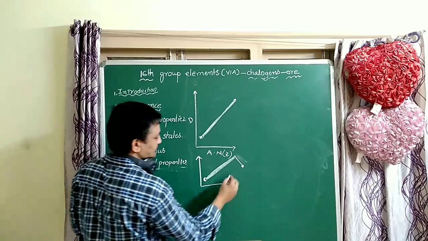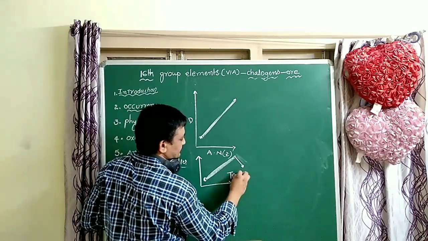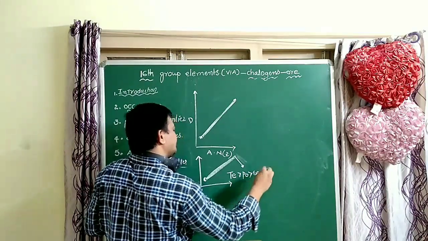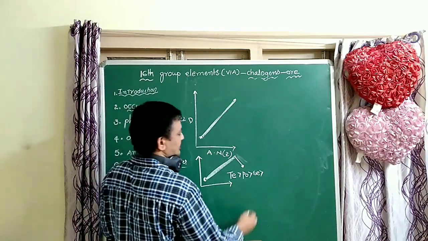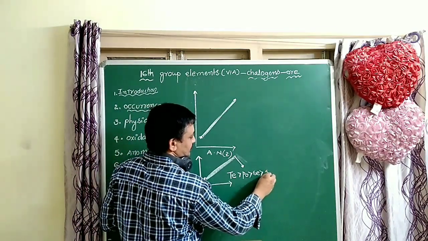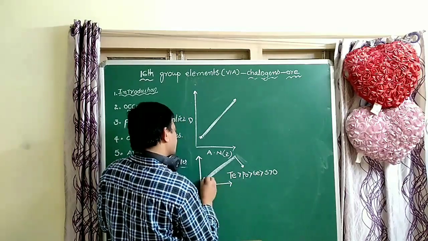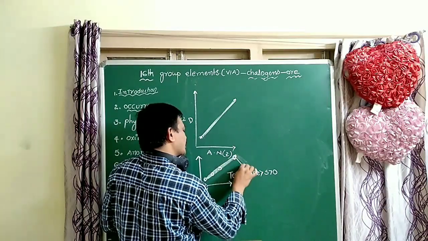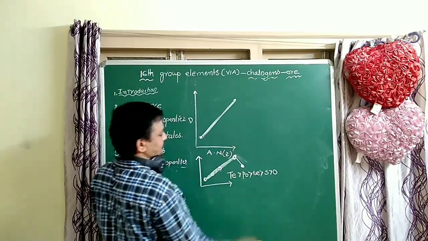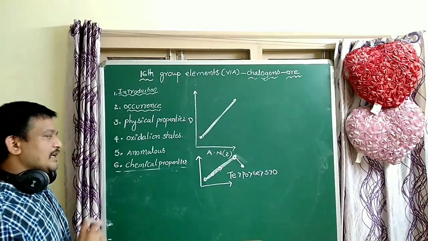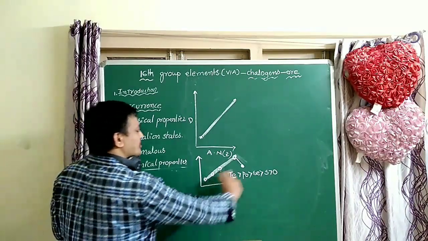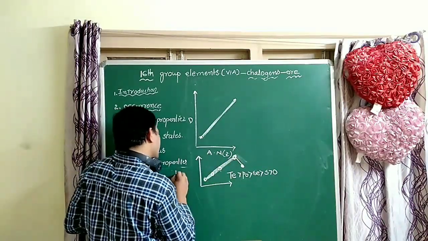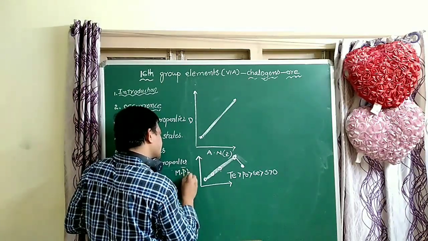That means tellurium is greater than polonium, polonium is greater than selenium, selenium is greater than sulfur, and sulfur is greater than oxygen. The melting point and boiling point orders are the same. The tellurium values are different, but the order is the same.